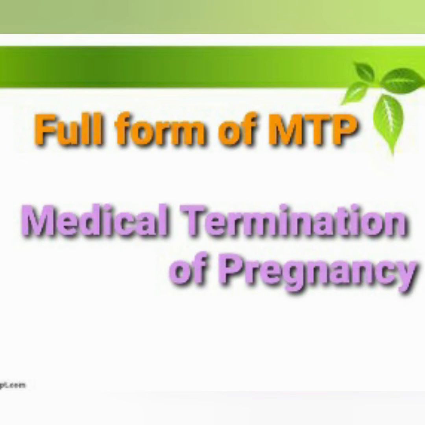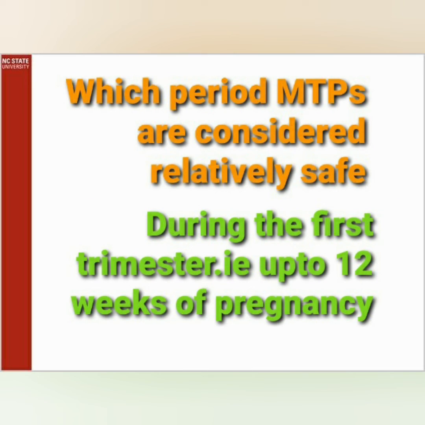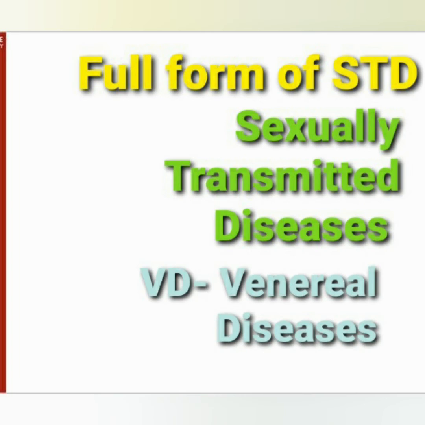Full form of MTP is medical termination of pregnancy. Which period MTPs are considered relatively safe? During the first trimester, that is up to 12 weeks of pregnancy.